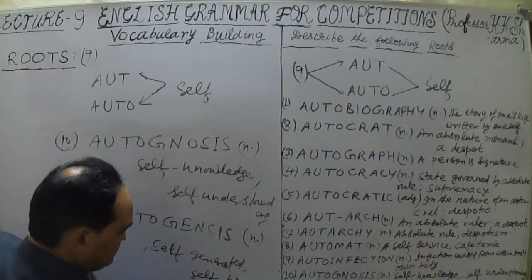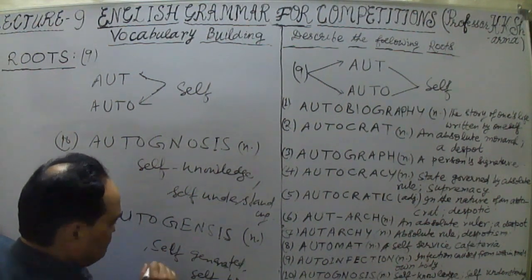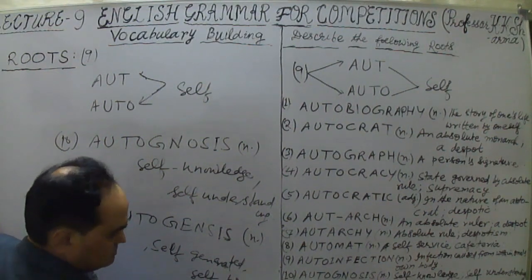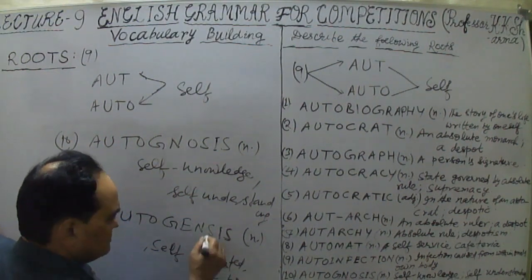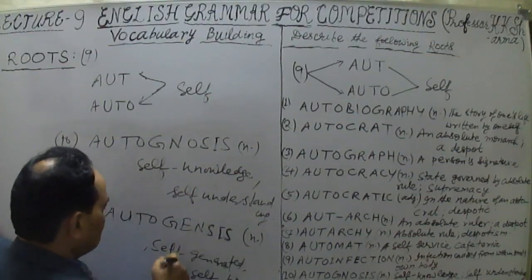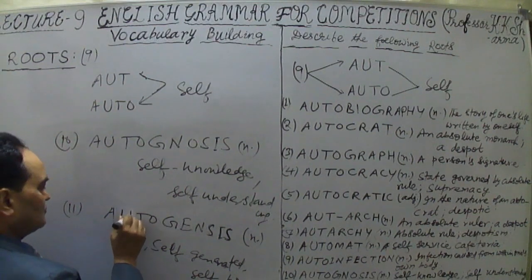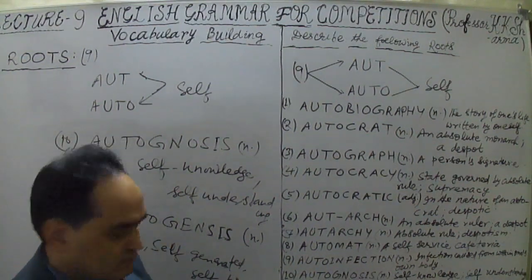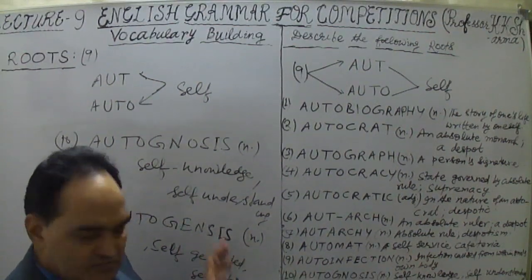You can say a number of words for this. So you are self-born, self-produced, whatever. If it is self-generated or spontaneously generated, we can say autogenesis.